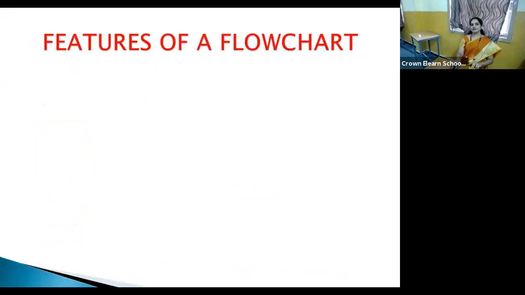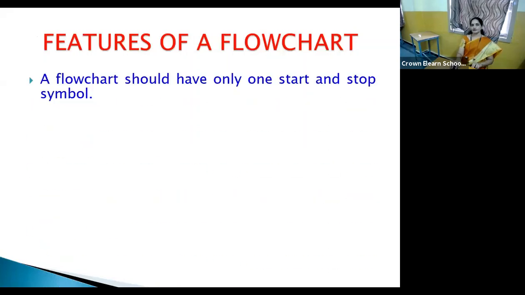Now let's have a look at the features of a flow chart. Your flow chart must contain these features. A flowchart should have only one start and stop symbol. Whenever you draw the flowchart, it must have only one start and stop symbol. Though your flowchart may consist of different parts, using connectors you may connect them, but there must be only one beginning and one ending. The ending, of course, can be given after getting the result.